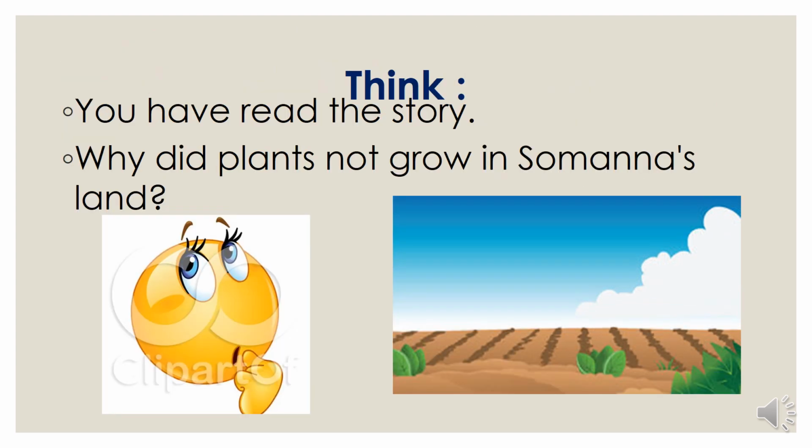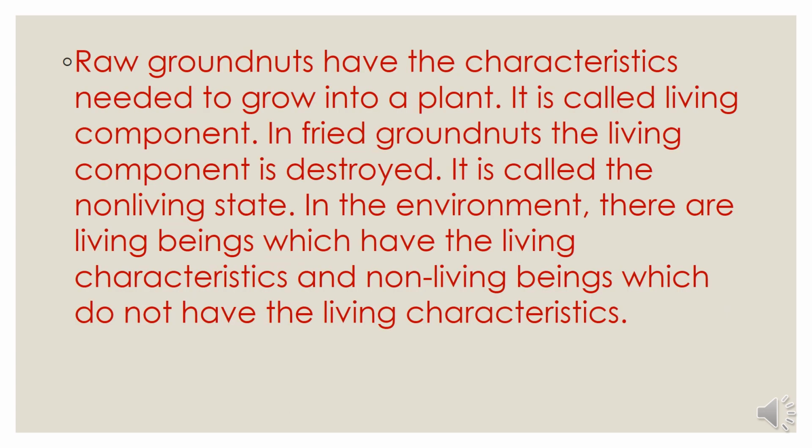Now we have read the story. Now can you tell me why plants did not grow in Somanna's land? Did you wonder why plants did not grow in Somanna's land? That is because raw groundnuts have the characteristics needed to grow into a plant. It is called living component. You might have seen raw groundnut. Raw groundnut means hasi senga. In fried groundnuts, the living component is destroyed. It is called non-living state.